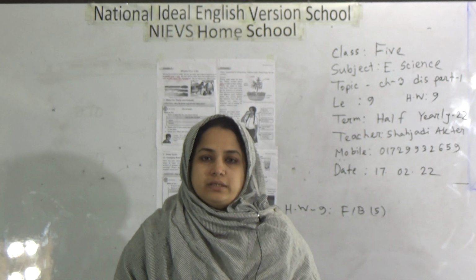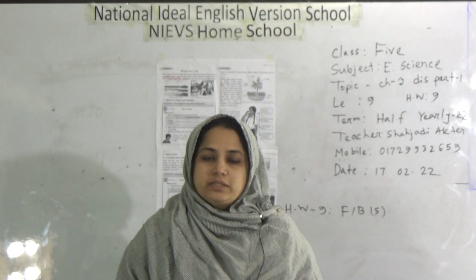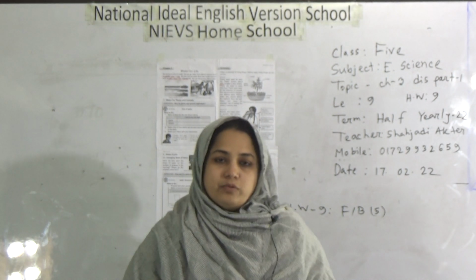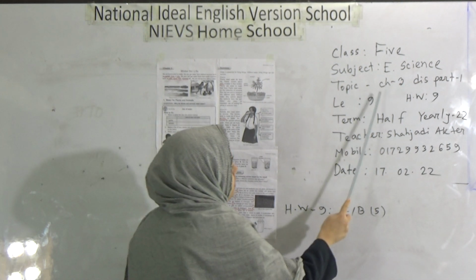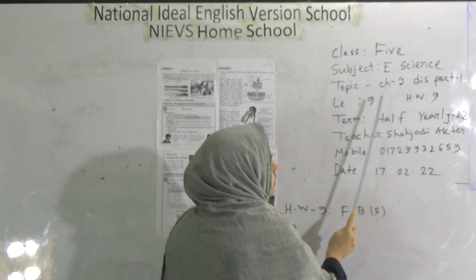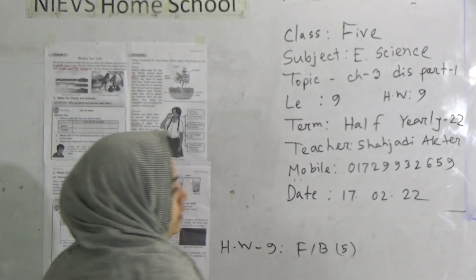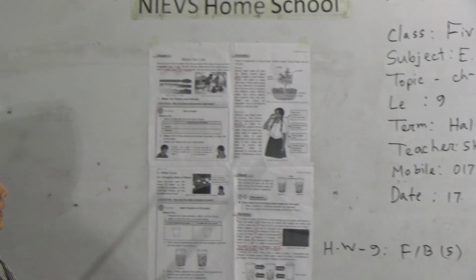This is Shahjadi Akter, Assistant Teacher of Science of National English Version School, District. Today I am going to take an elementary science class for class 5 students. My dear students, our today's topic is chapter 3 discussion part 1. Today's lecture number 9 and SW number also 9. My dear students, let's start our class.